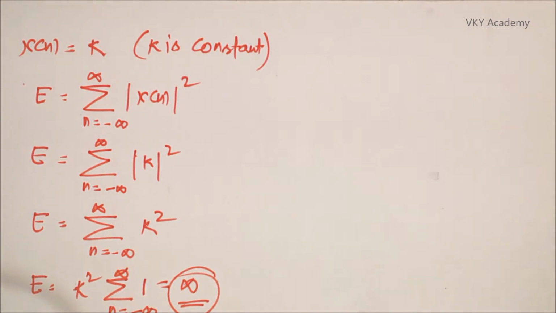Now let us check whether this particular signal is a power signal or not. So for that we need to calculate the average power of this particular discrete time signal.